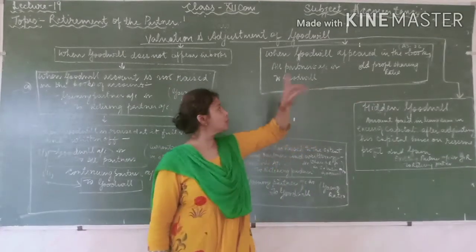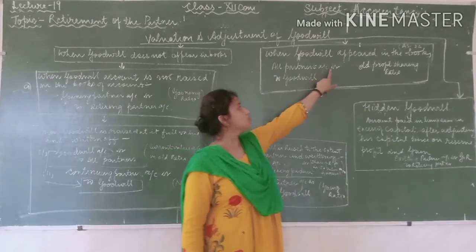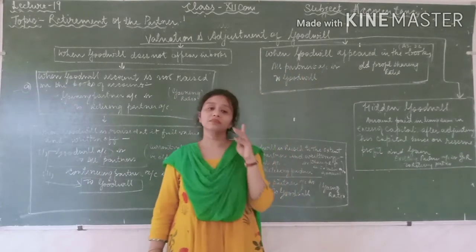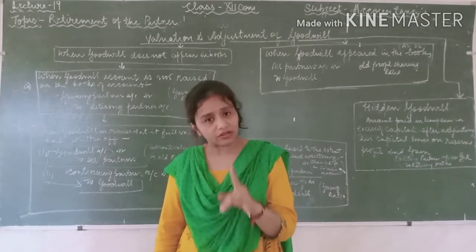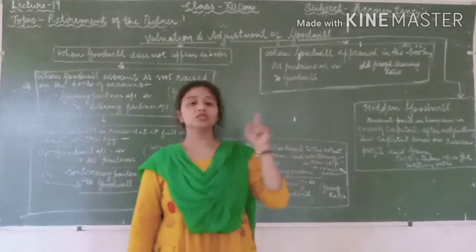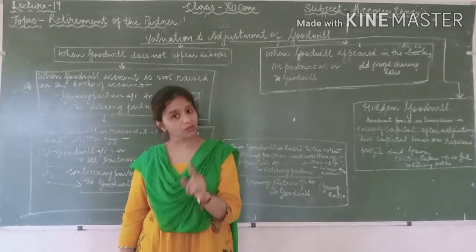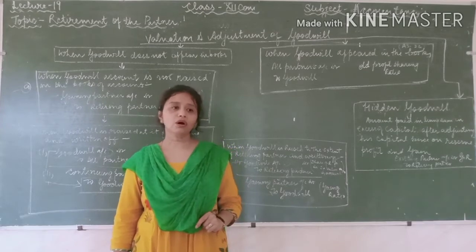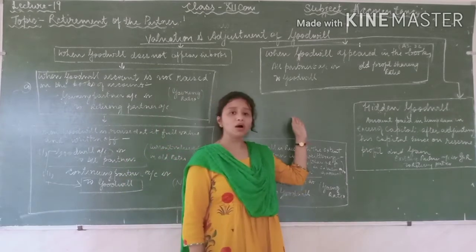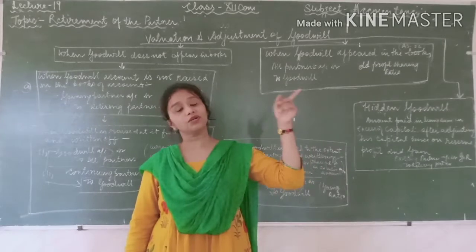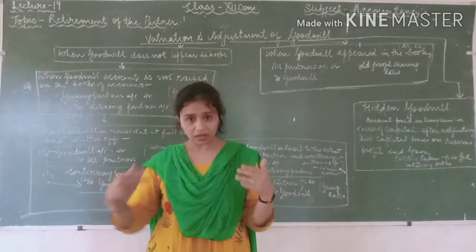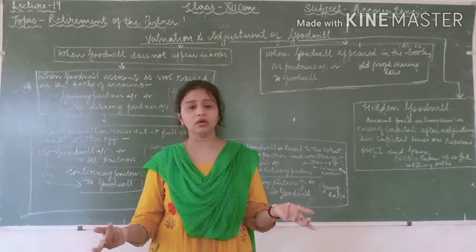I am repeating, it is only for that goodwill which is appearing in the books of account, that is the balance sheet, because that is actually the amount you paid at the time when you purchased the running business.